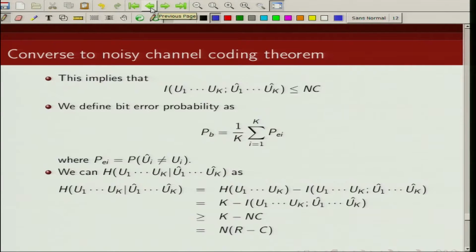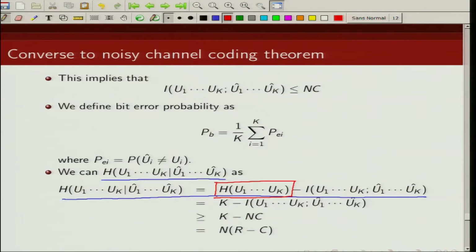Now, let us try to write the uncertainty in u1, u2, u3, ..., uk given u1 hat, u2 hat, ..., uk hat. This, from the definition of mutual information, can be written in this particular form. What is this quantity?